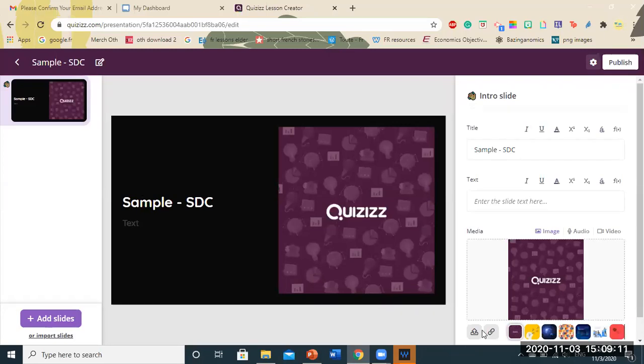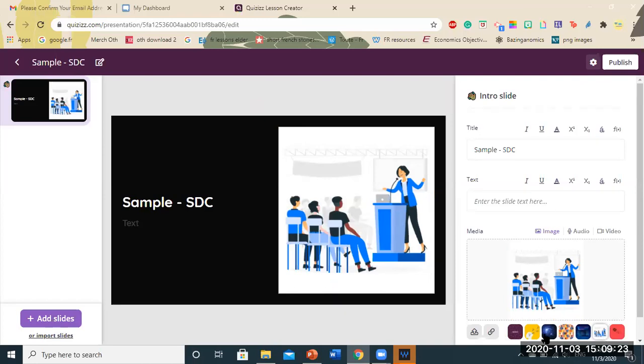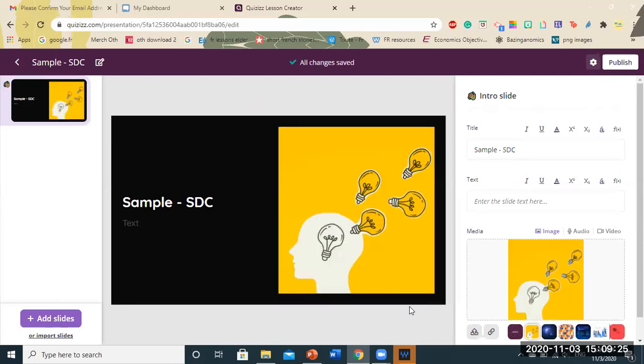So by default on quizzes, this is going to be your first slide. This is your title slide. You can change the theme. If you notice on the right bottom, there are particular themes given. I had selected this for the quiz that you all played. So there are multiple themes you can select. Now, for example, I want to go with this.